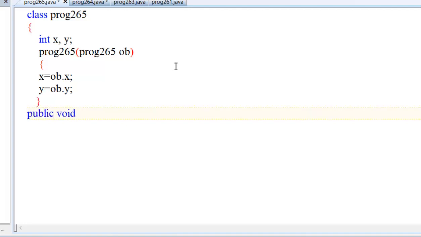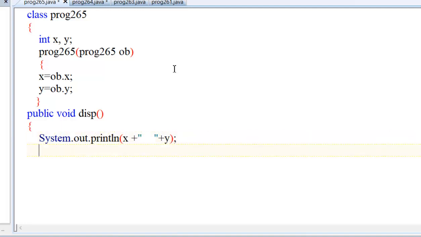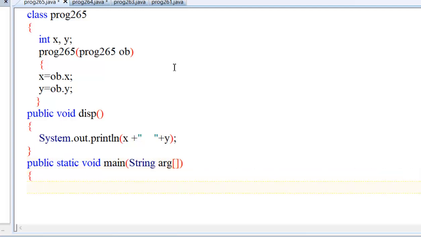You can find the greatest or anything you like, but I want to display. System dot out value of x plus some space plus y. Now call this public static void main string args.